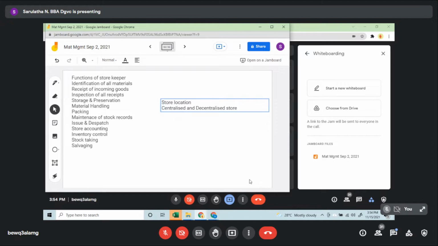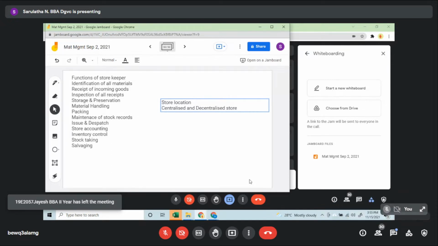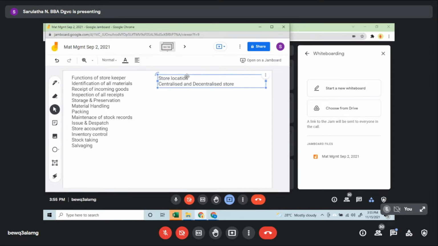In general, if you take a centralized store, it depends upon the company. Suppose the branches are far away, you have to get goods only from one centralized location. Whereas a decentralized store is near each and every office, where you can collect your stored materials. So there are some principles which are followed to decide your store locations. You will see those principles.